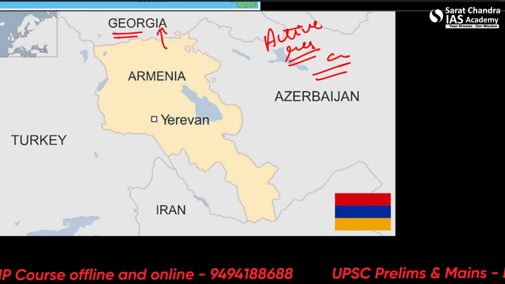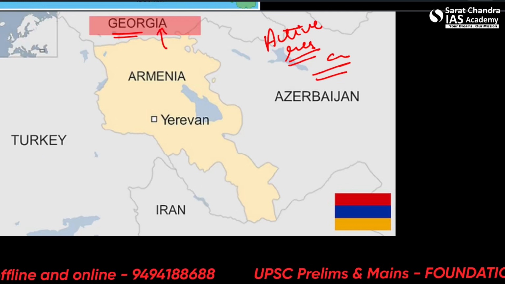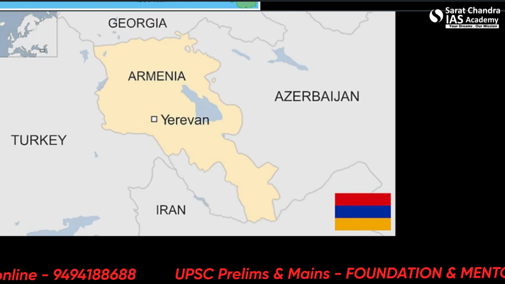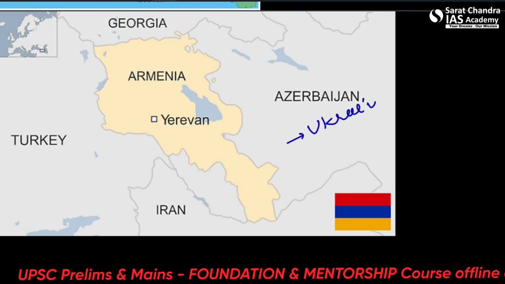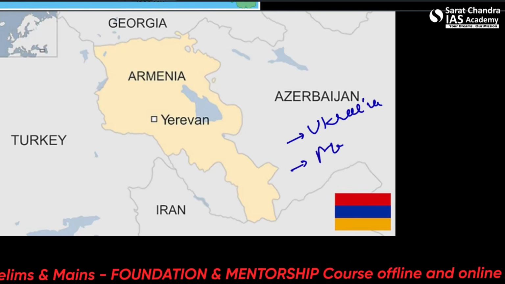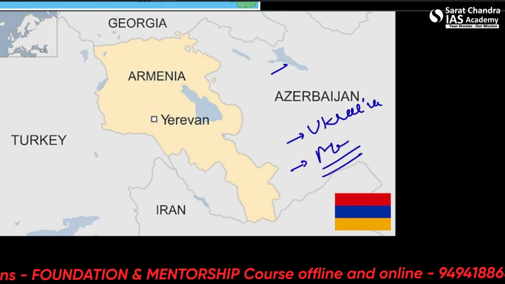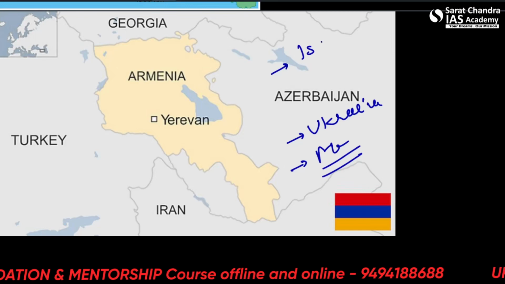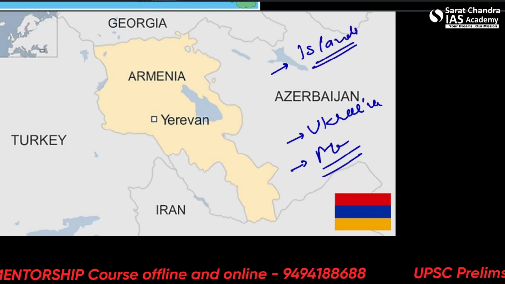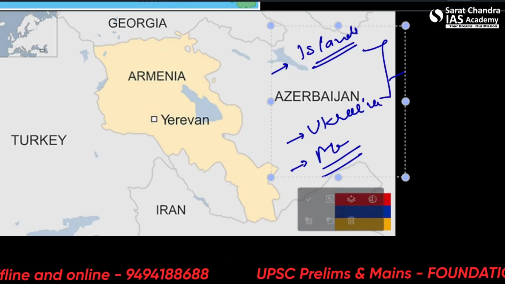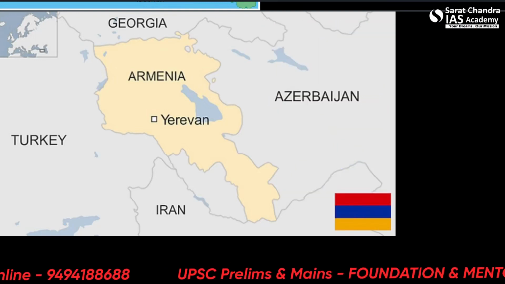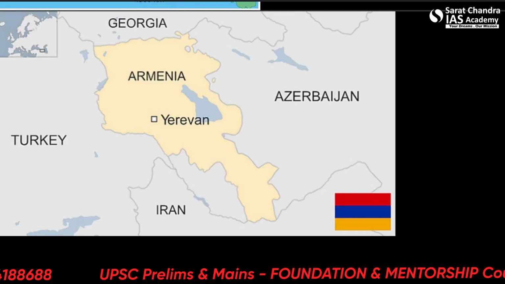Always find out the active regions of conflict, because this is a favorite subtopic in geography. Whether it is Ukraine, whether it's the Mediterranean Sea, whether it's a conflict between the islands in the Pacific, questions have come and will keep coming year after year. What's important for us is to mark the areas in the map which are regions of active conflict.